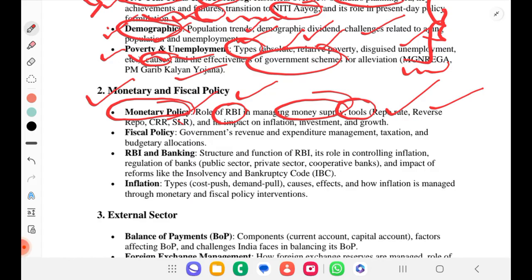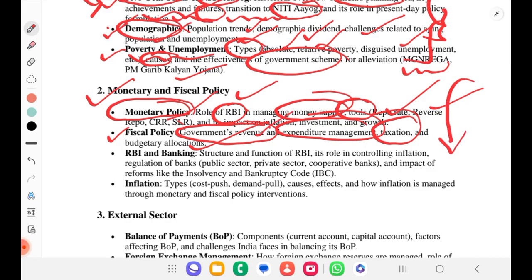Then we'll also understand fiscal policy, where we'll look at the government's revenue, expenditure management, taxation and budgetary allocation. So we're understanding revenue, how much money is coming into the government's pocket and how much is going out, how much we are taxing, and what different kinds of taxes we have. All these things we'll discuss under fiscal policy.